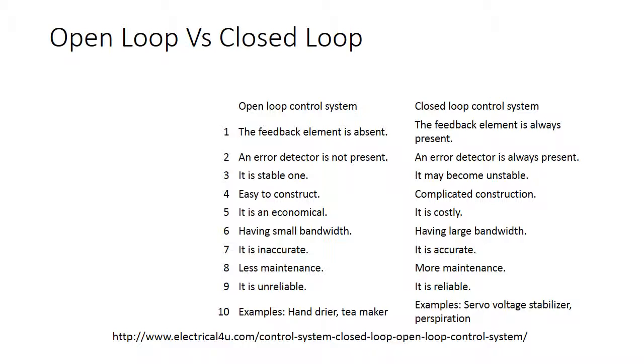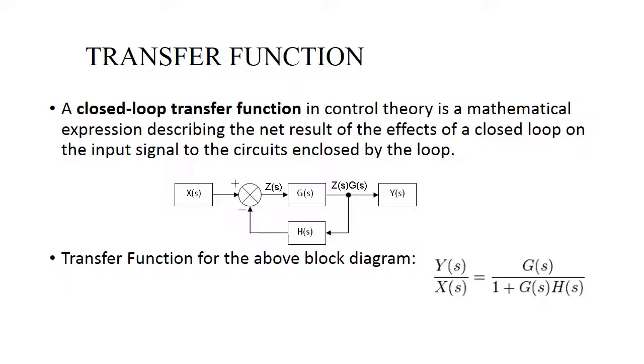Next, we'll look at open loop versus closed loop. This is just a brief summary of what we've already talked about. The open loop control system versus closed loop. In the open loop, the feedback element is absent. In the closed loop, the feedback element is present. In an open loop control system, an error detector is not present. In closed loop, an error detector is always present.